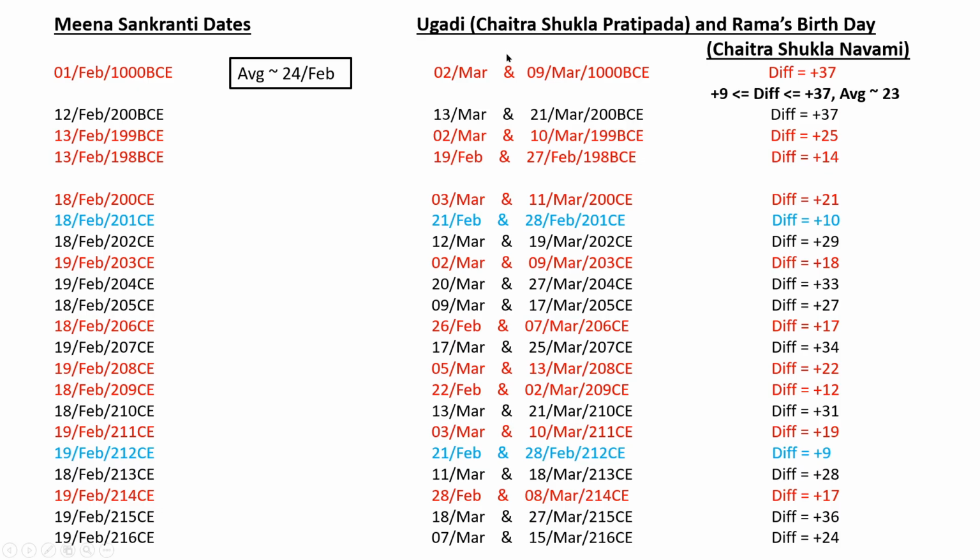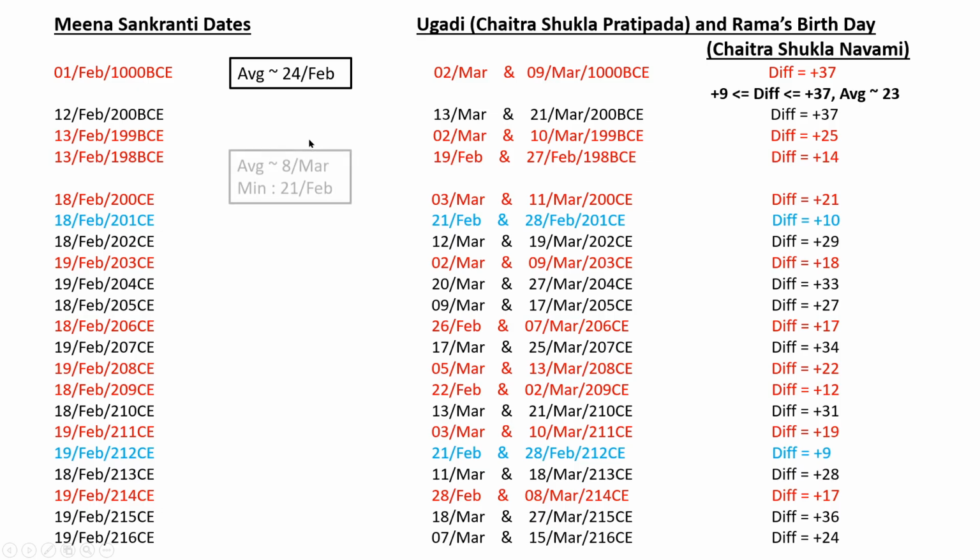Early March can be considered spring, but in the Valmiki Ramayana, this Chaitra Shukla Navami is described as the trees and flowers being in full bloom, and so on. So let's assume it's about 15th March.